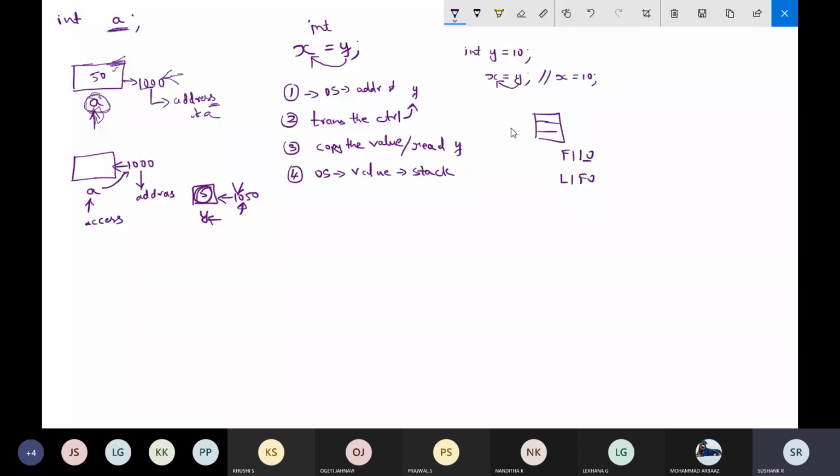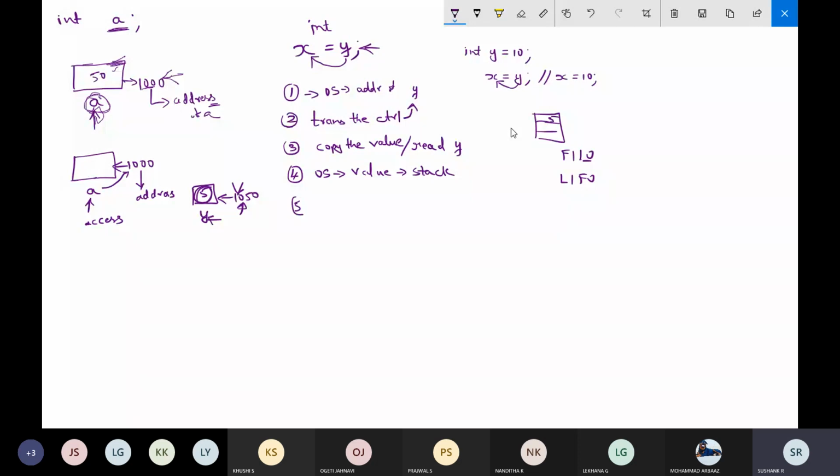So after this, now the right hand side operation is clear. First you read the value of y, like first you got the address of y. After that you transfer the control to that location. From that location, one block was there. From that block you have read the value of y, and you have stored that value inside the stack. For example, in our example, you are storing that value called 5 in a stack.